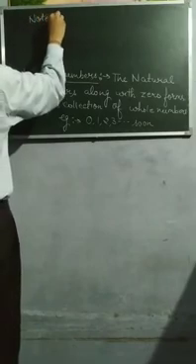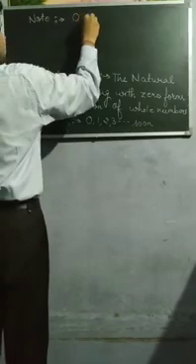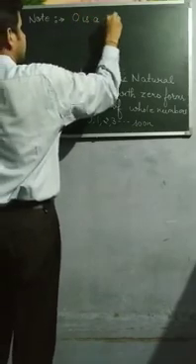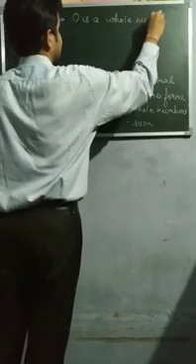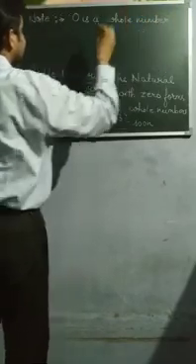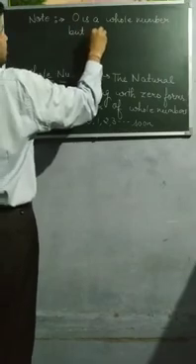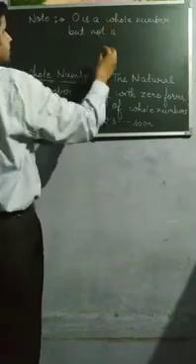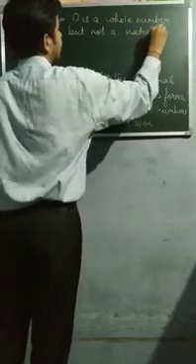Note: 0 is a whole number, but not a natural number.